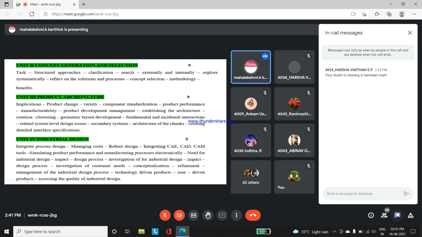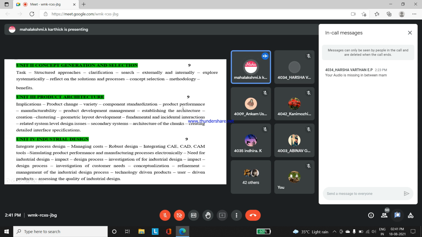Product architecture, as you all know, after understanding the concept through sketching, now they have to go for the important major components to be used to design the hardware. So what is the procedure for it?